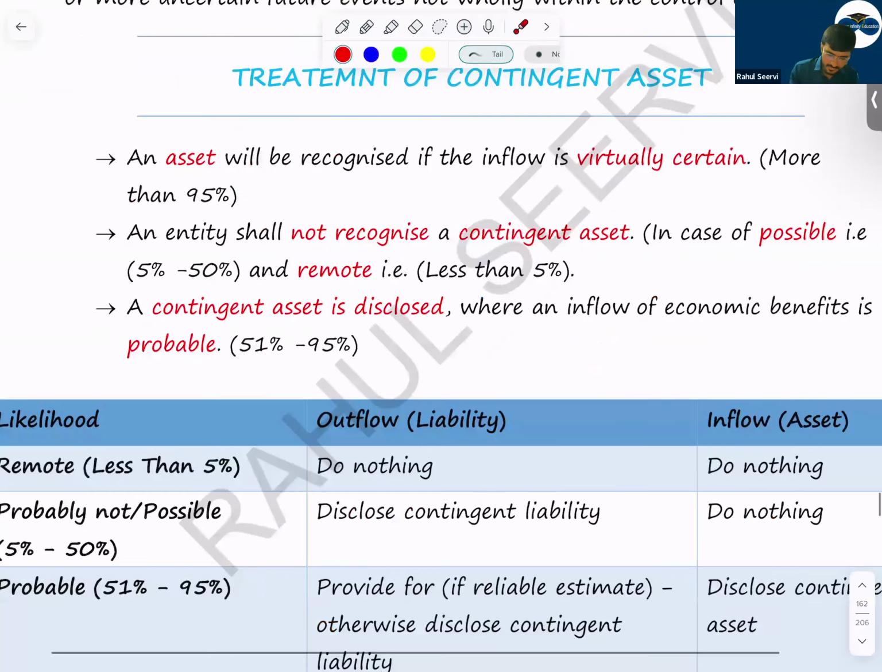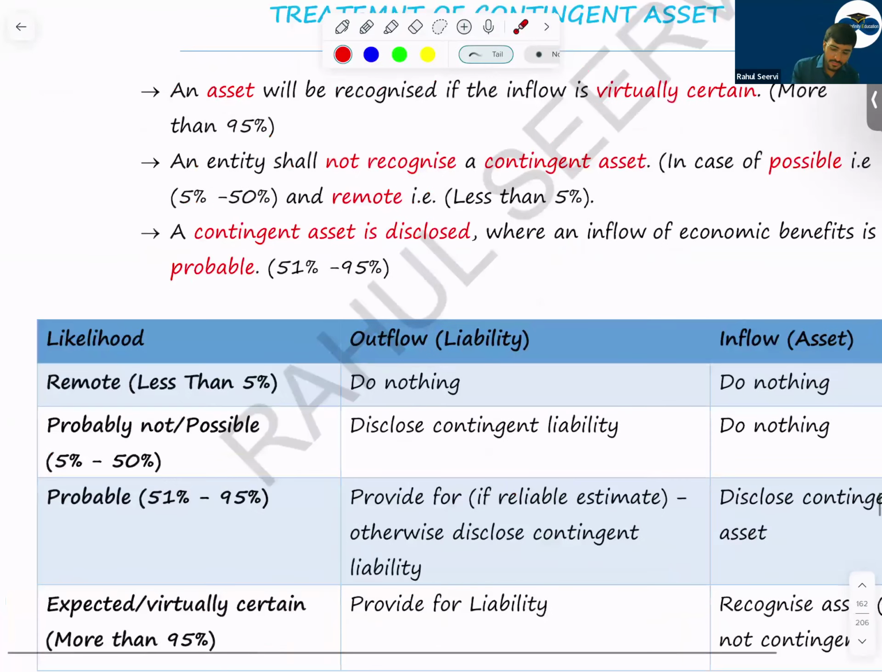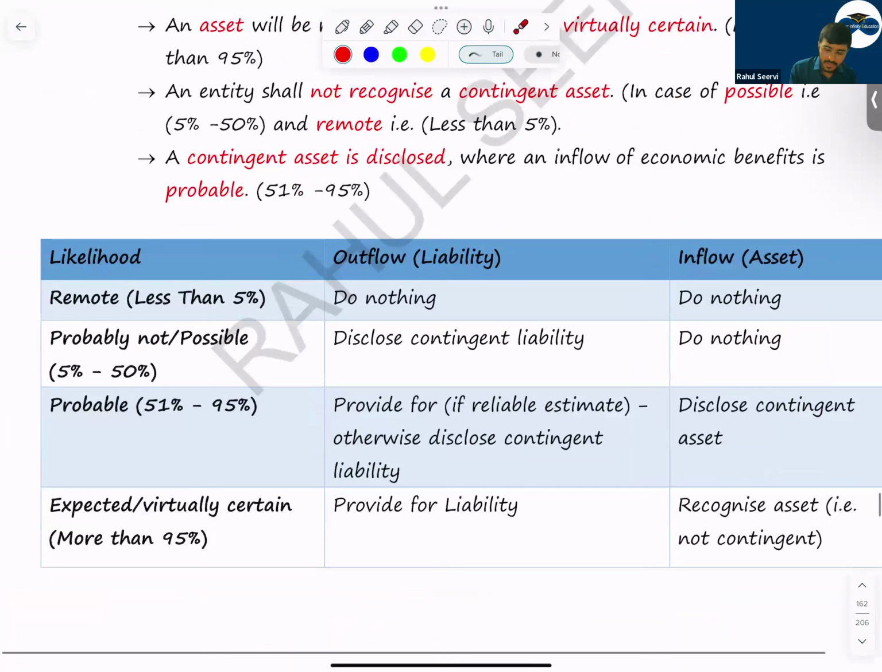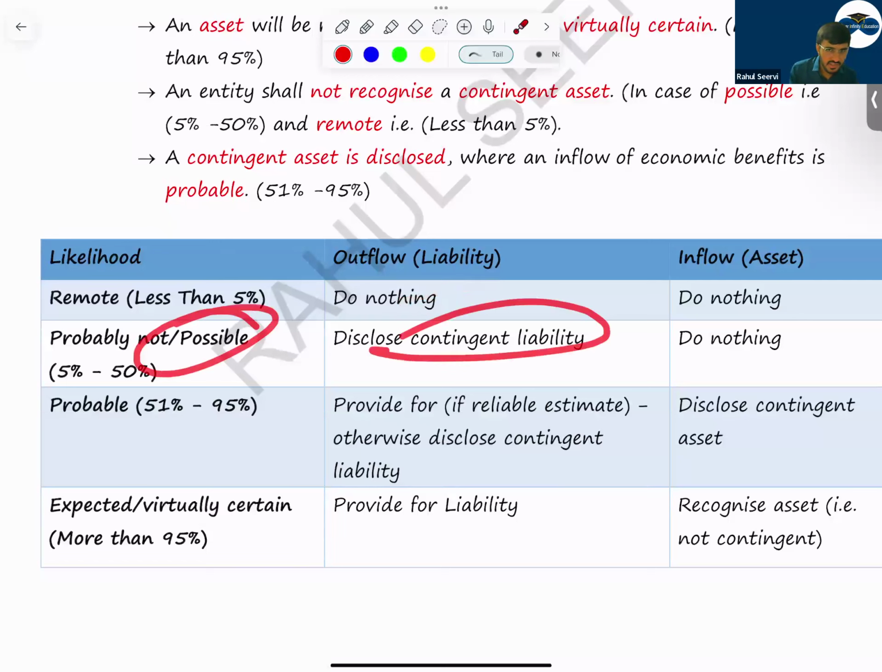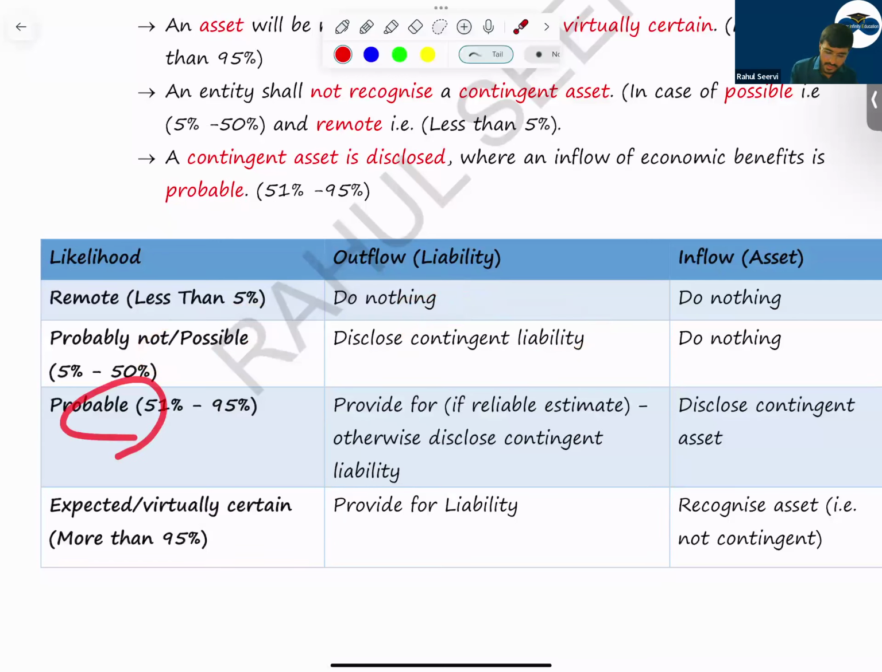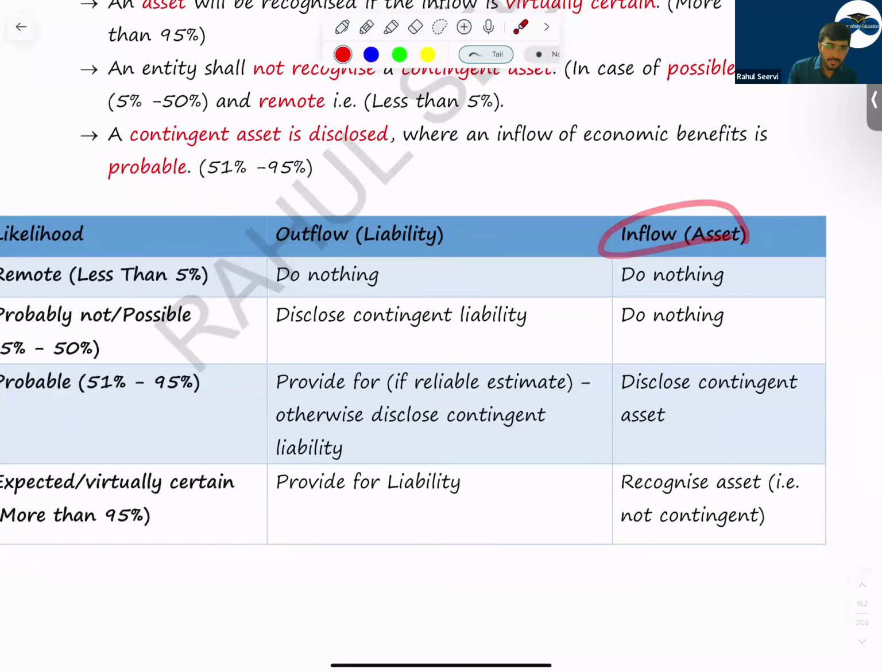So see here now this one table. So sir, for outflow it's a liability, for inflow it is an asset. Sir, outflow is remote, less than 5%, do nothing. Sir, it is possible, then we do a contingent liability. Sir, it is probable, it's a provision, if the amount can be estimated. Sir, it is virtually certain, then we say that it is a liability. So for inflow, if it's remote, we know that we will not receive. Chances are very, very less. Do nothing. If it's possible, do nothing.